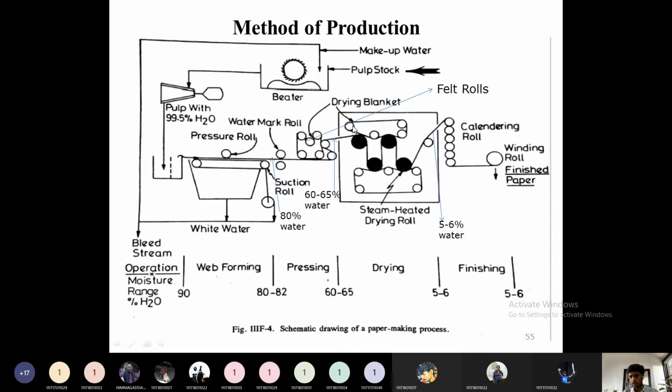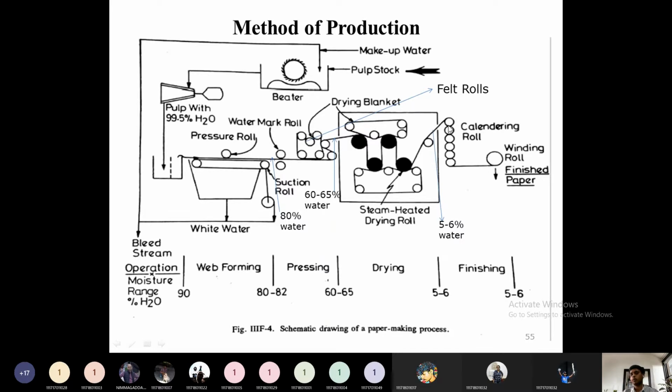In order to give a smooth blanket-like finish to that paper, some drying blanket will be arranged. Drying blanket is nothing but a fiber cloth-like structure which is floating around these top rolls. It will add a smooth finish to this wet paper. Then when the heat is applied here, a large part of the water will be vaporized, and after passing through these heated rolls the water content will be around 5 to 6 percentage.